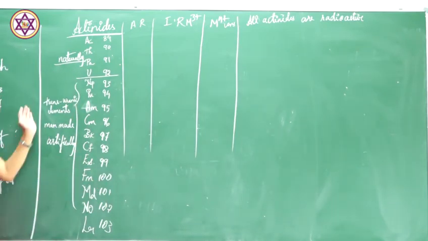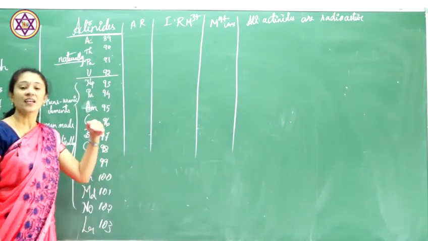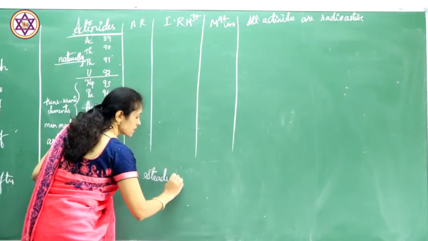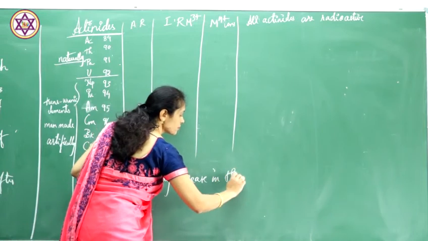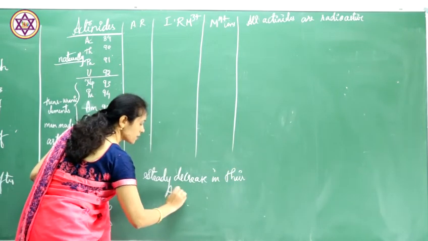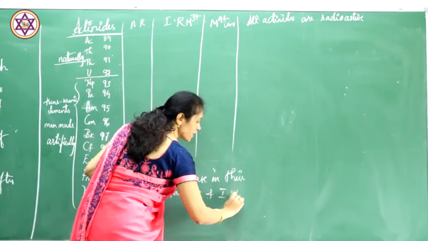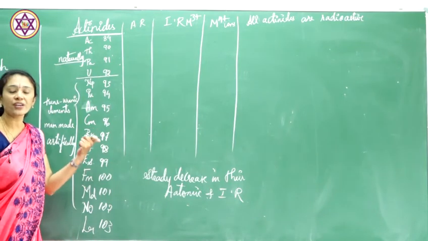As we move across the periodic table, the atomic radii decrease. There is a steady decrease in the atomic and ionic radii.